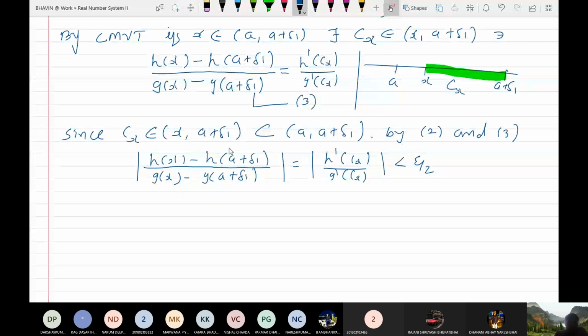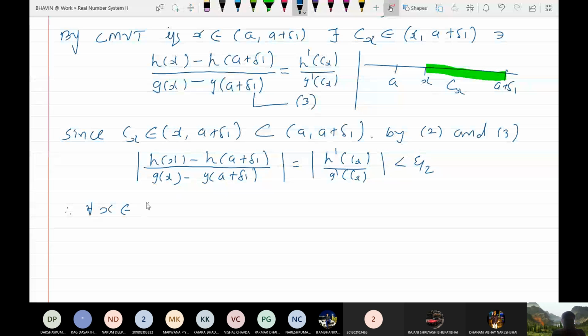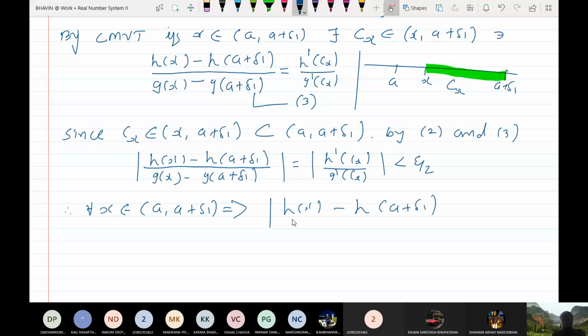Yes, sir. So now put this together. Therefore, for all x between a and a plus delta 1, this implies that the modulus of h(x) minus h(a plus delta 1) upon g(x) minus g(a plus delta 1) is less than epsilon by 2.